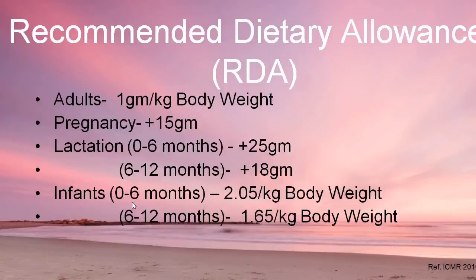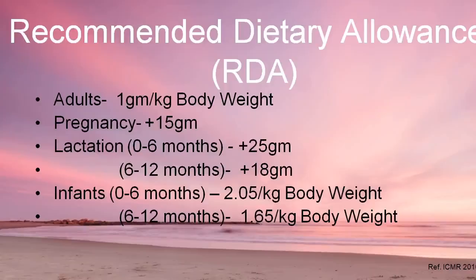In infancy, infants of 0 to 6 months require 2.05 grams of protein per kg body weight, whereas for infants of 6 to 12 months the requirement is 1.65 grams per kg body weight. The requirement of protein per kg body weight is higher among infants than adults, because childhood is a growing age where both growth and development take place.